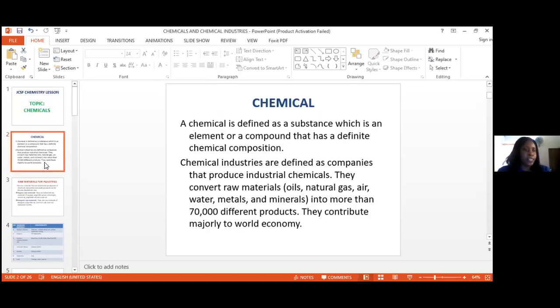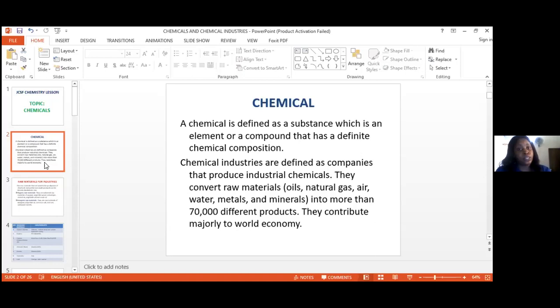Now, what is a chemical? A chemical is defined as a substance that is an element or a compound. A combination of two or more elements will give us a compound, and this chemical has a definite chemical composition.